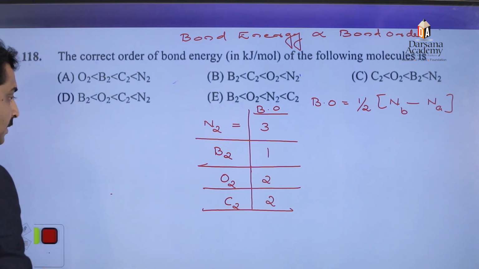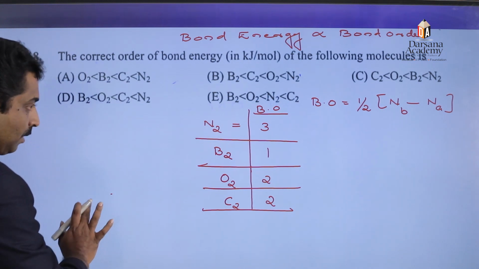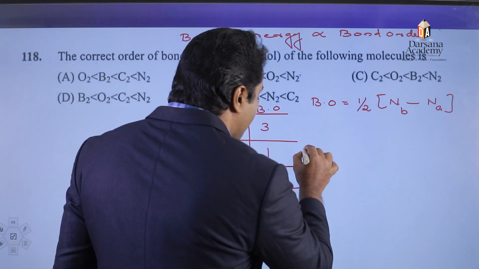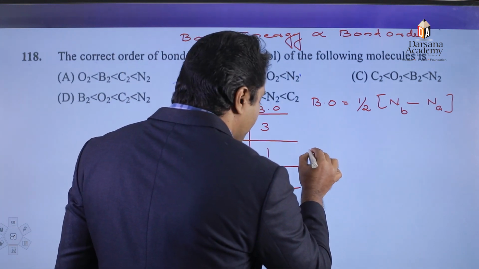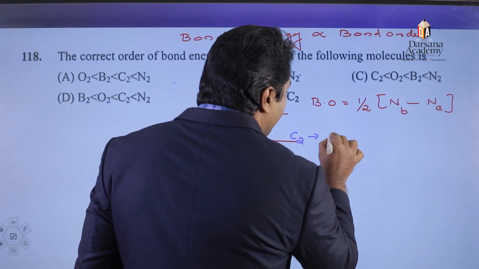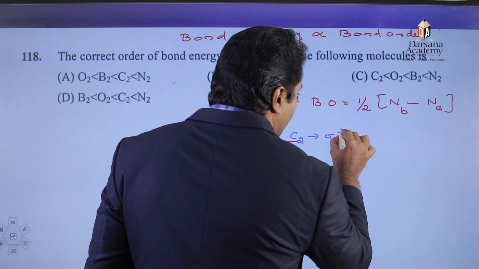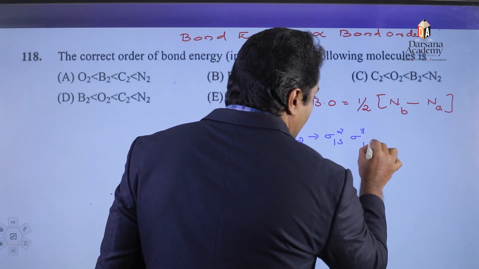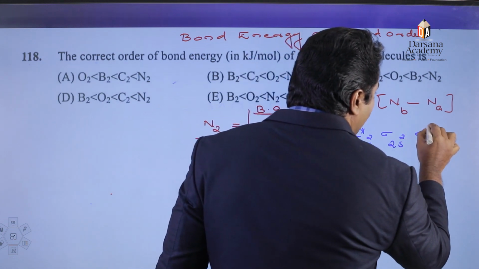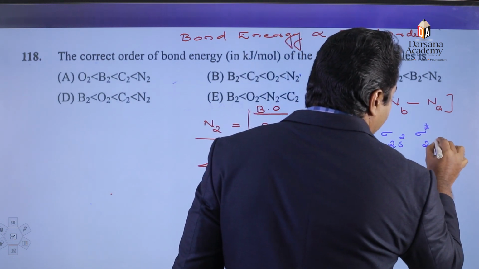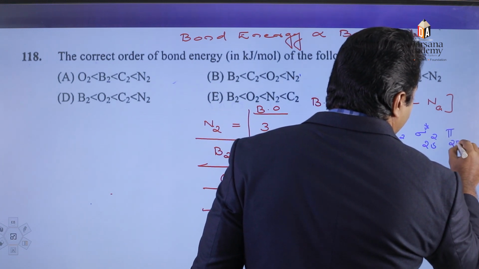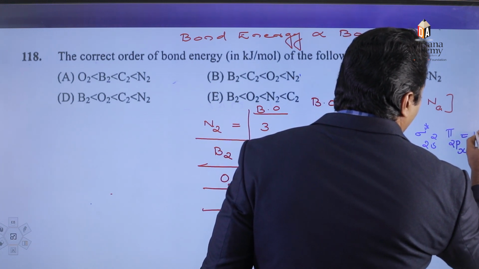While we consider the electronic configuration according to our molecular orbital theory, in the case of carbon molecule, the electronic configuration is sigma 1s2, sigma star 1s2, sigma 2s2, sigma star 2s2, pi 2px equal to pi 2py.